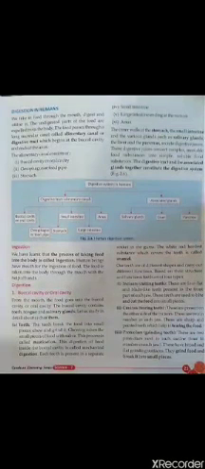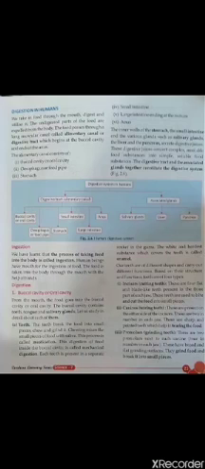Children, the topic which we are going to start today is digestion in humans. So in this topic we will study what happens to food when we take this food inside our body and how the digestion process takes place. We will study the digestive system of human with the help of this flow chart. You can see it is given in the blue box.